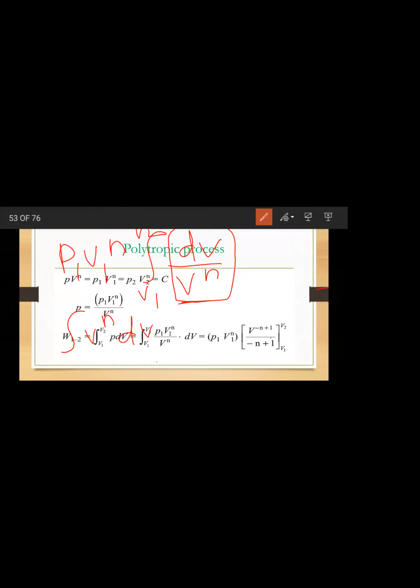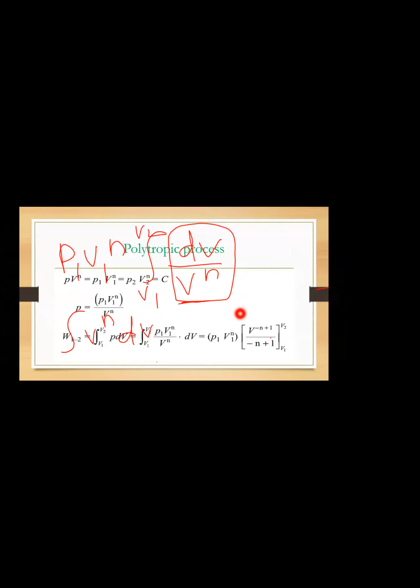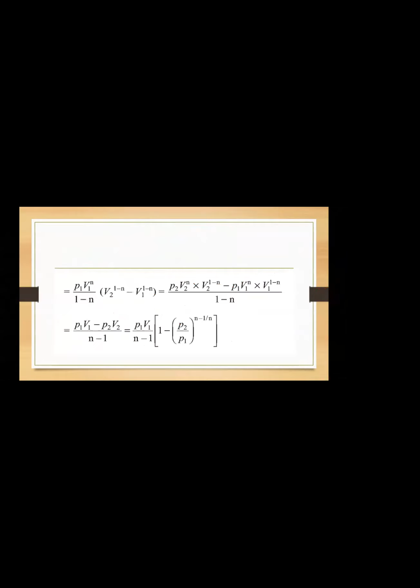How did I write? v power minus n plus 1 by minus n plus 1. You just substitute final value, initial value. What happens then? So V2 power minus n plus 1, V1 power minus n plus 1. Only the terms are interchanged.